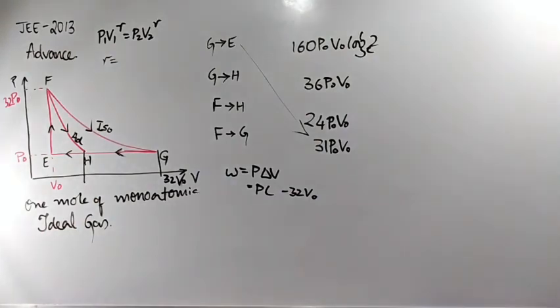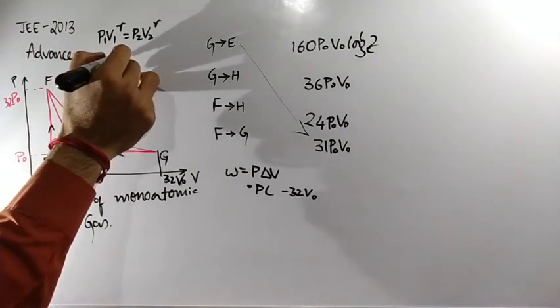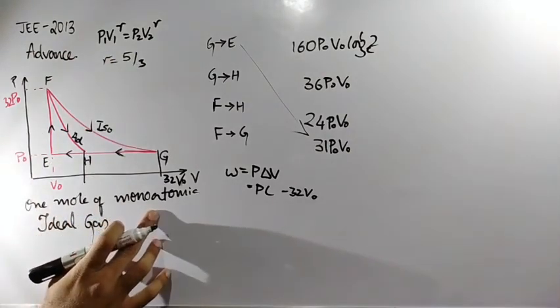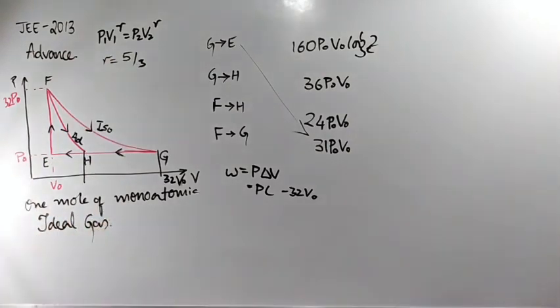1 plus 2 by F. If you calculate, you are going to get 5 by 3. Given that it is a monatomic gas, what will the F value be? 3. 1 plus 2 divided by 3, the value will become 5 by 3. Next, what is the P1 value?